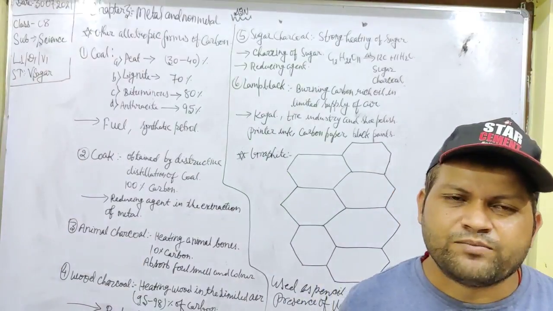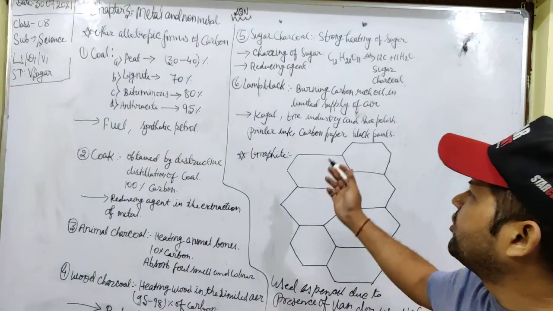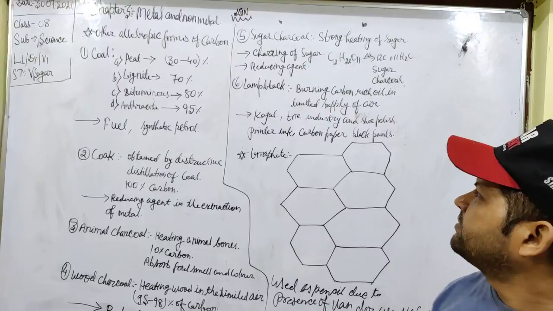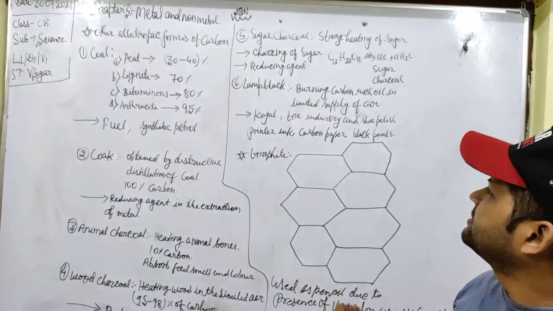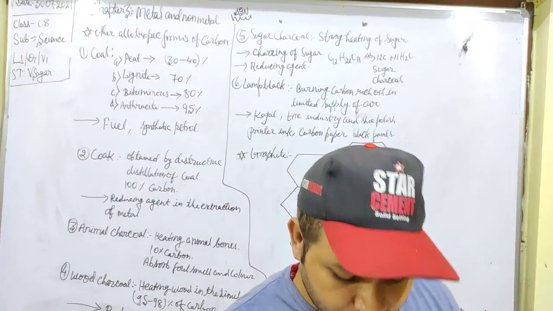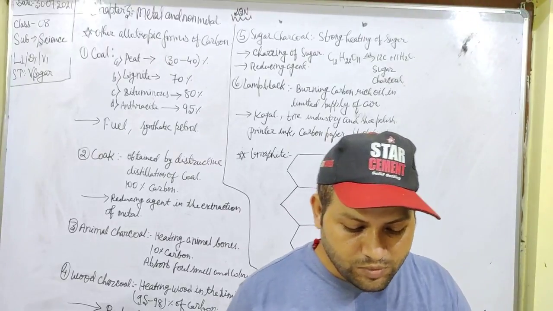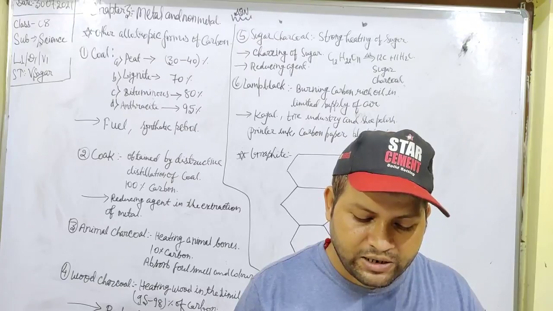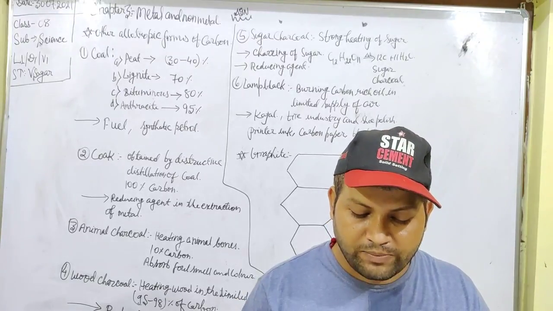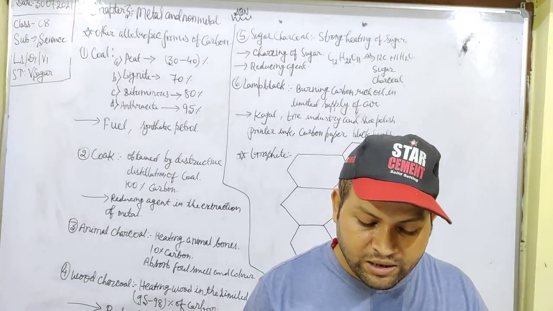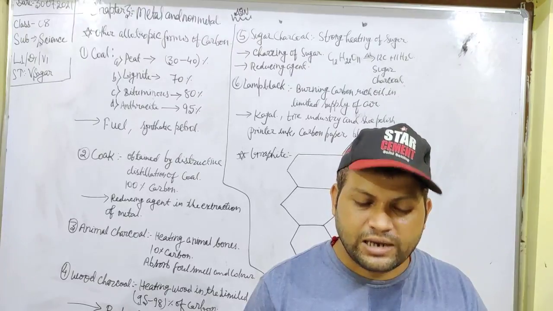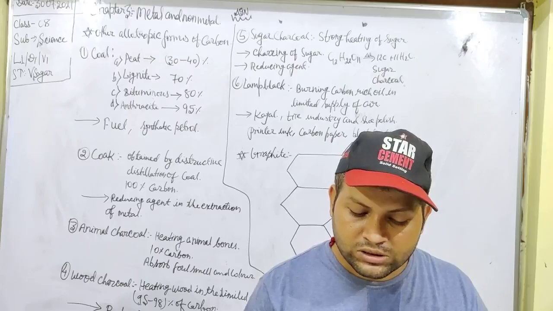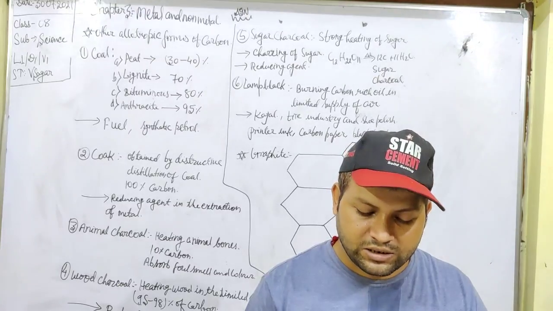And now lamp black. Lamp black is another allotropic form of carbon. It is obtained from the burning of carbon rich oil in a limited supply of air. And in homes, kajal is obtained by depositing the soot on a metal sheet by burning vegetable oil. It has 99% of carbon and a silky appearance because some oil is present in it.